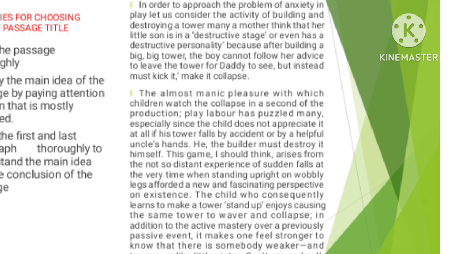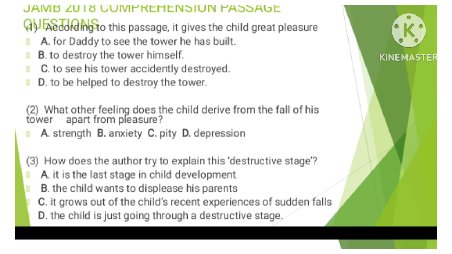Now let's go back to the question. We've seen where the author is explaining destructive stage and his own point of view about it. How does the author try to explain this destructive stage? It is the last stage in child's development. No, that's not what the author says. The child wants to displease his parents. No. It grows out of the child's recent experiences of sudden fall. Of course, that's the author's stance. Option D, the child is just going through a destructive stage, is incorrect. So option C is the correct answer.